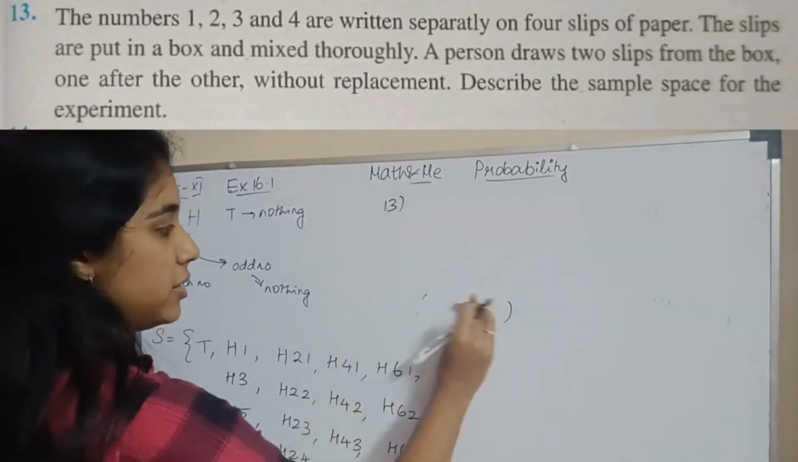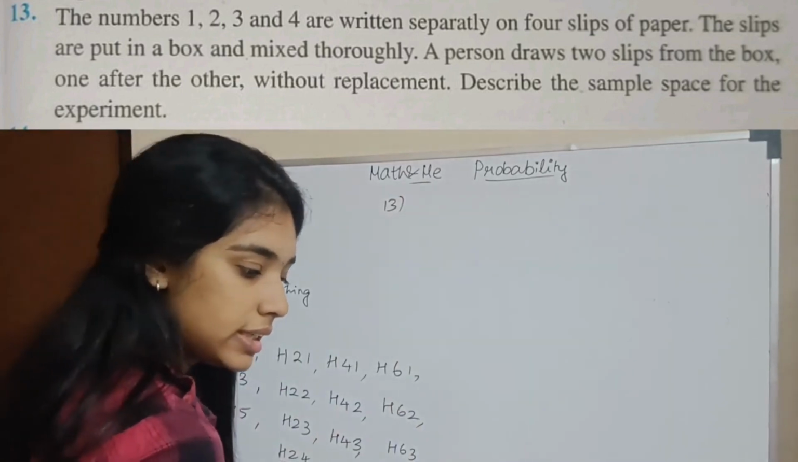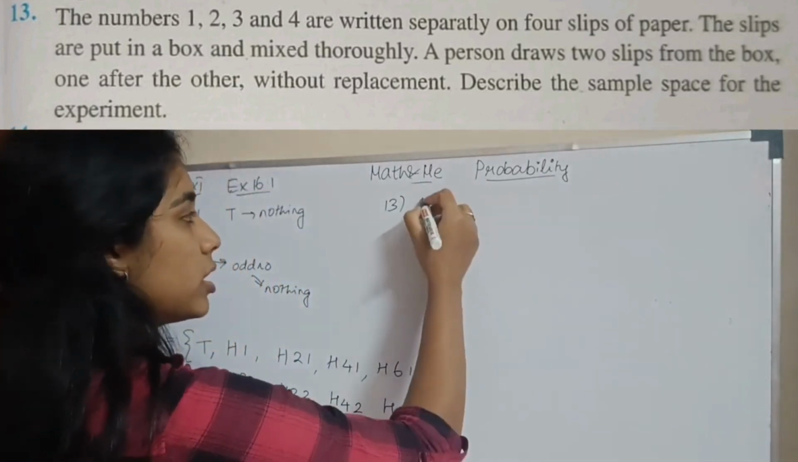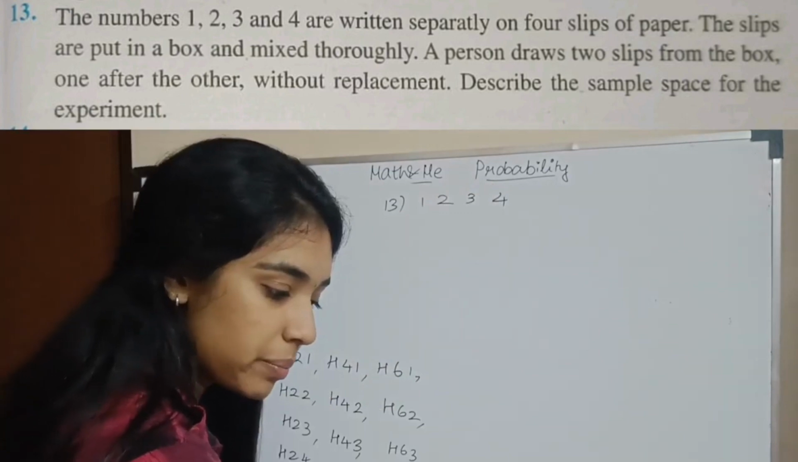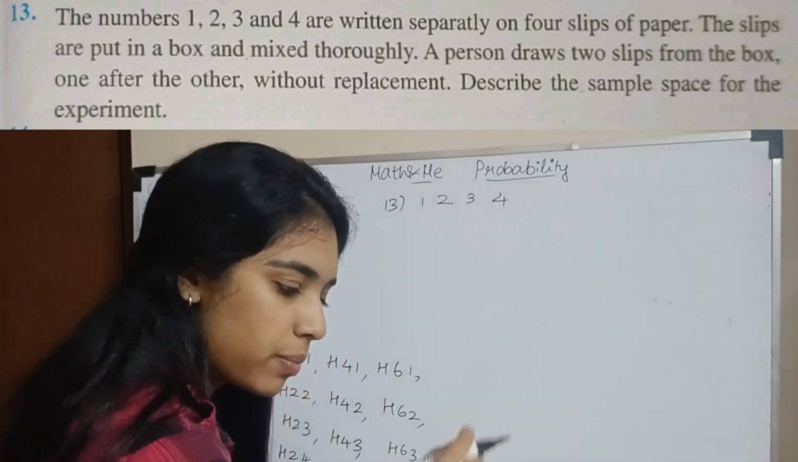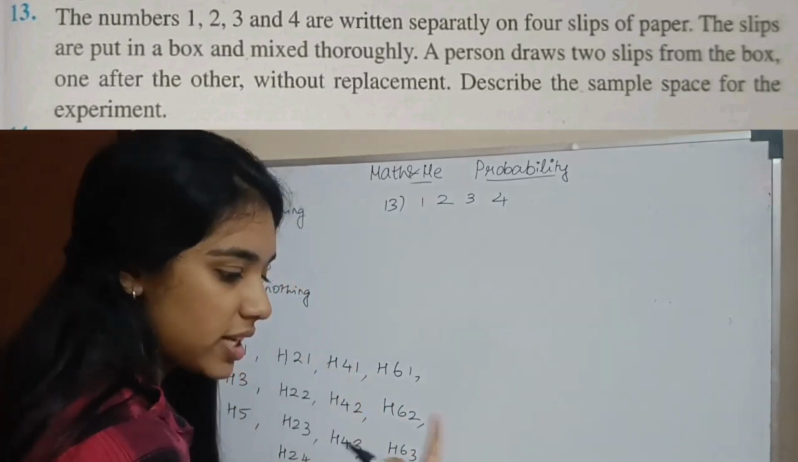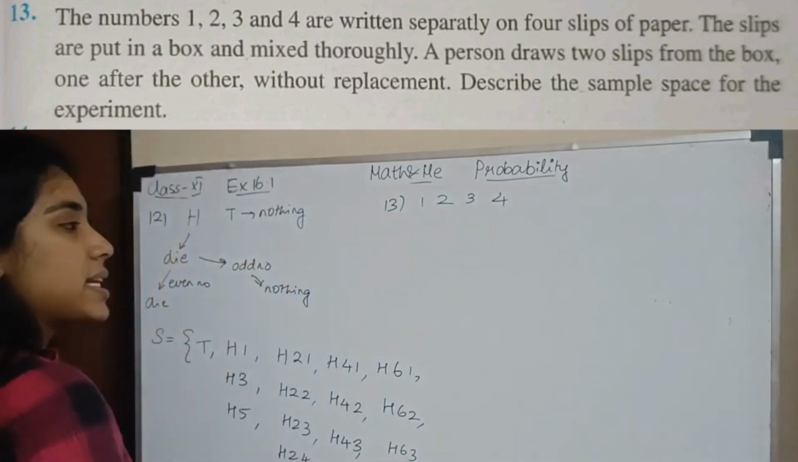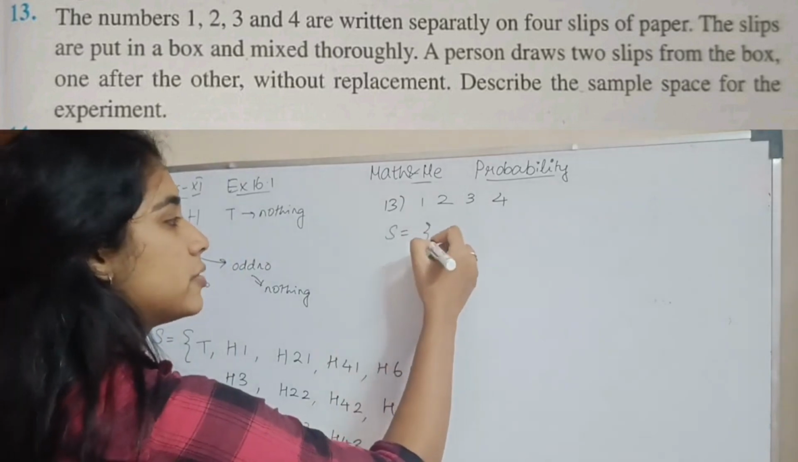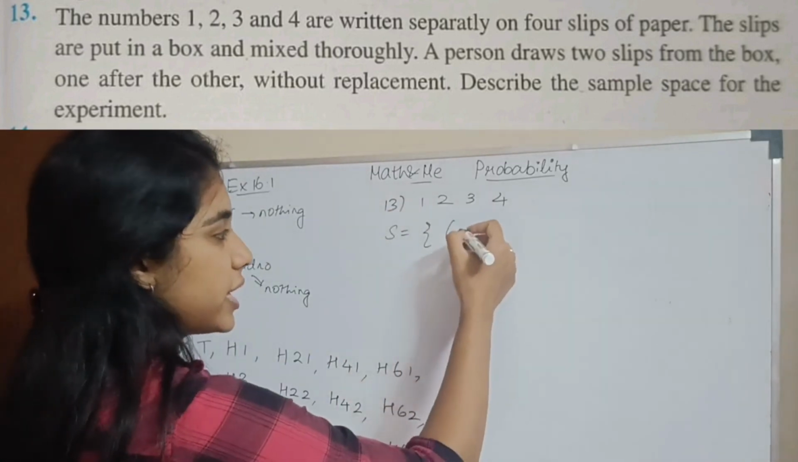Question number 13. The numbers 1, 2, 3, 4 are written on separate pieces of paper. The slips are put in a box and mixed thoroughly. A person draws 2 slips from the box, one after the other, without replacement. Describe the sample space. So how will the sample space be? First you pick a paper. So you can get a 1.